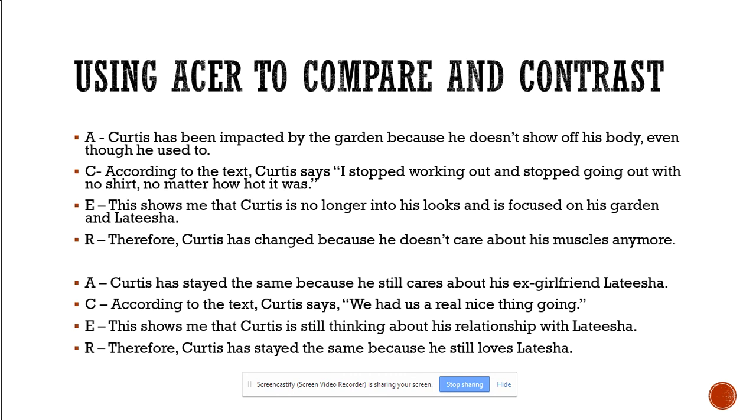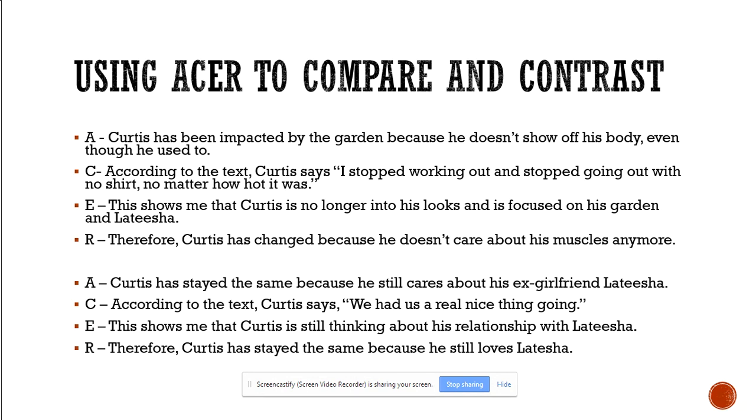So, I'm going to show you one ACER essay that I wrote about how Curtis compared and contrasted in the reading that we did yesterday. So, for my A, I write, Curtis has been impacted by the garden because he doesn't show off his body, even though he used to. C, according to the text, Curtis says, I stopped working out and stopped going out with no shirt, no matter how hot it was. Notice that I used a sentence starter and quotation marks. E, this shows me that Curtis is no longer into his looks and is focused on his garden and Letitia.